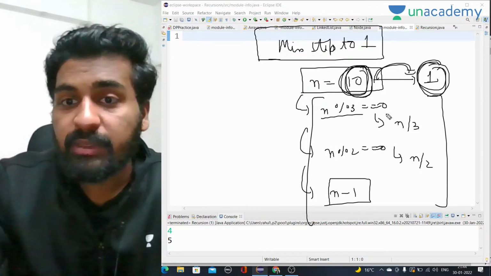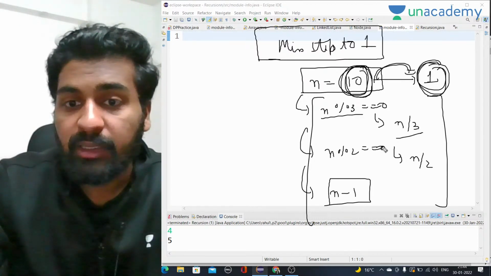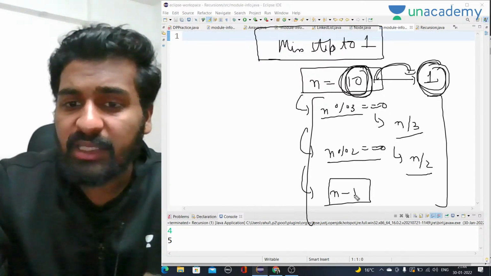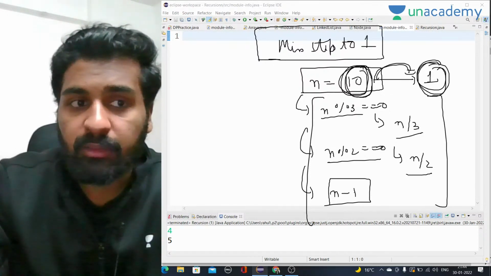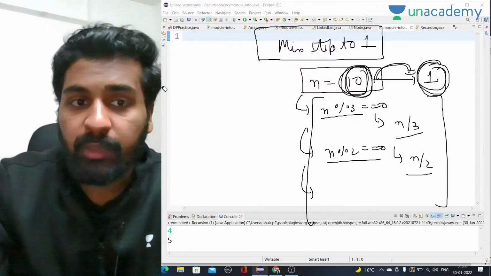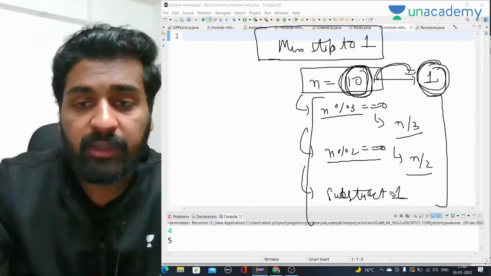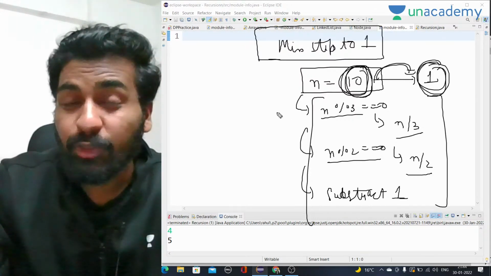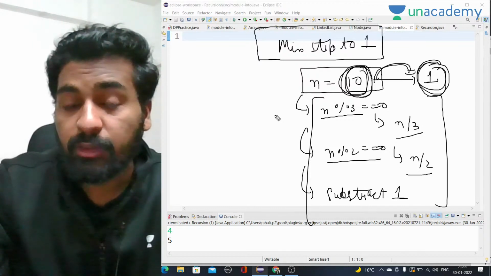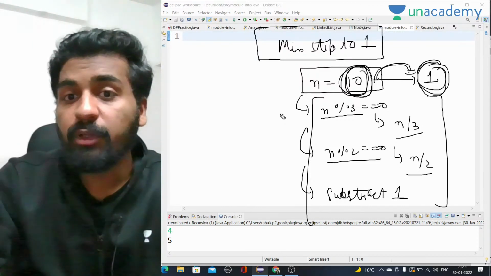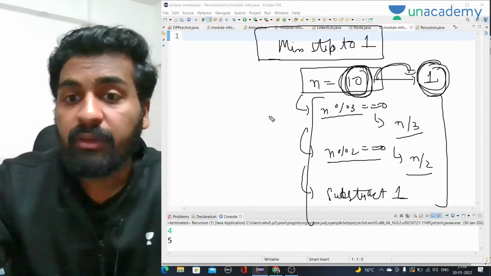If n is divisible by 3, we can do n by 3. If n is divisible by 2, we can do n by 2. And we can always subtract 1 from n. This is always available. So we have to calculate the minimum number of ways, the minimum number of steps we can do this in.